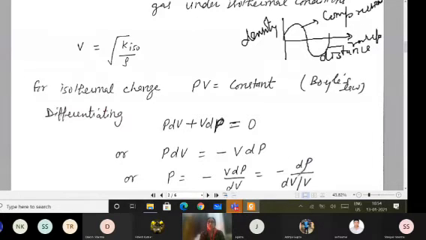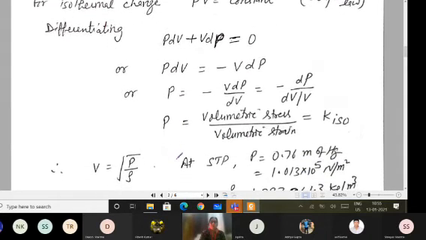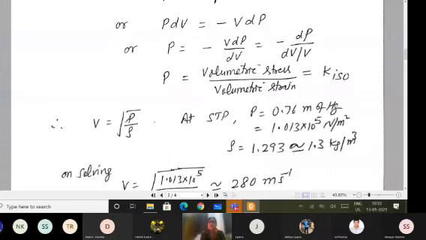It means numerically you can see that the bulk modulus of elasticity is coming out equal to the pressure P. So in the first equation, I can replace this bulk modulus of elasticity with the pressure P. Dimensionally pressure and modulus of elasticity are the same. You all are aware of this thing. So I have replaced K isothermal by this pressure P, because this value is for K isothermal.